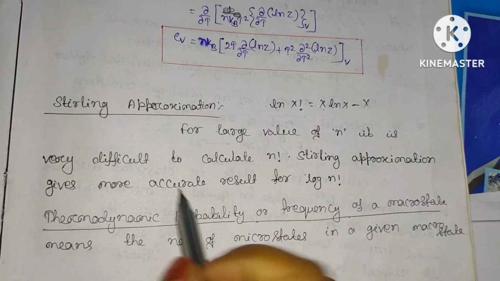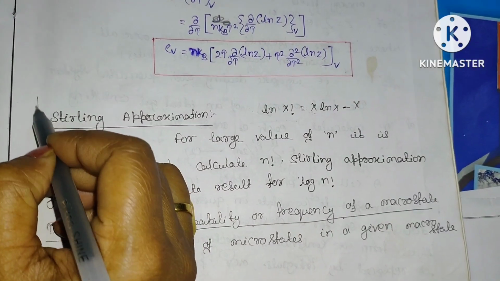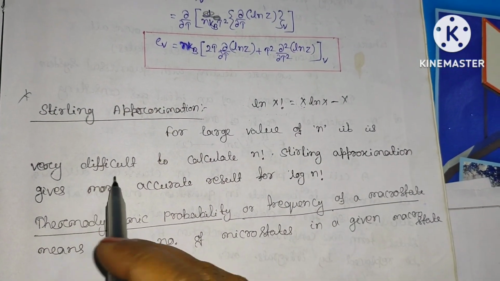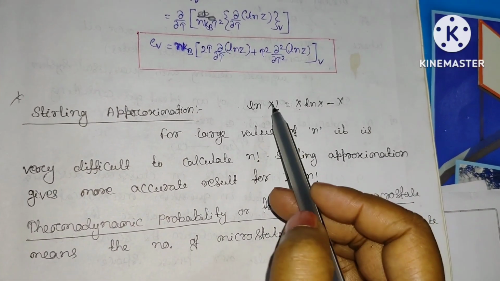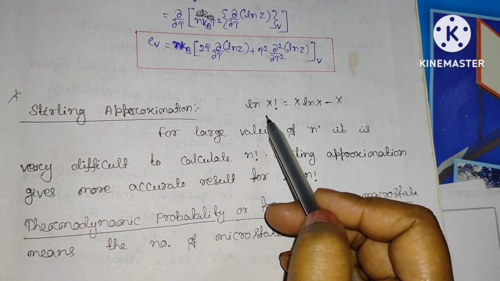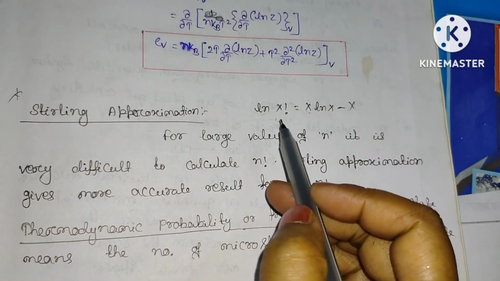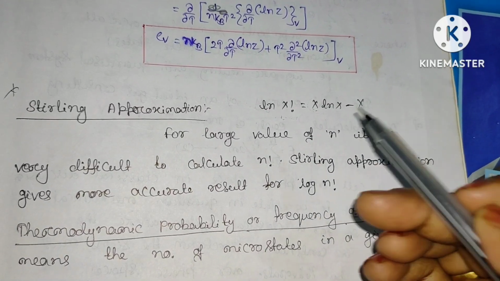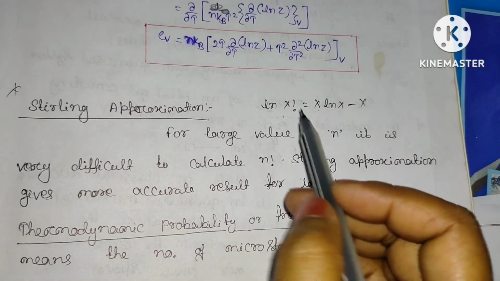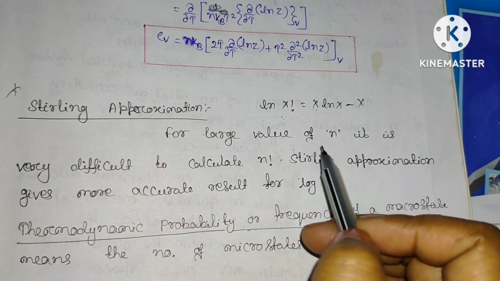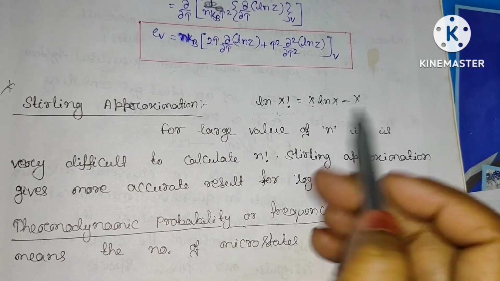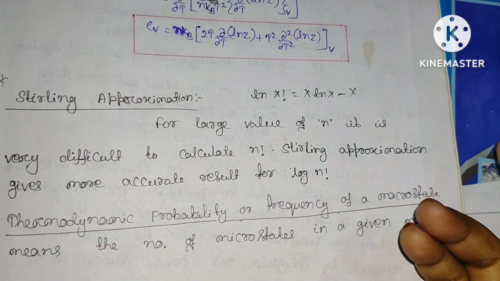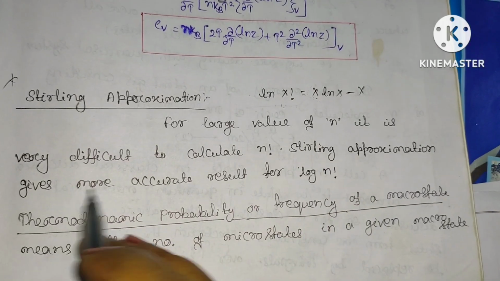Why are we considering the Stirling approximation? Because for large values of n, it is very difficult to calculate n factorial. Suppose we have to calculate for a very large number of particles, suppose 100. For 100 particles, if we calculate 100 factorial, it will be 100 into 99 into 98 and so on. This is very difficult to calculate. So in place of n factorial, we write ln n factorial, so that this will be quite easy, that is 100 ln 100 minus 100. The Stirling approximation gives a more accurate result for ln n factorial.